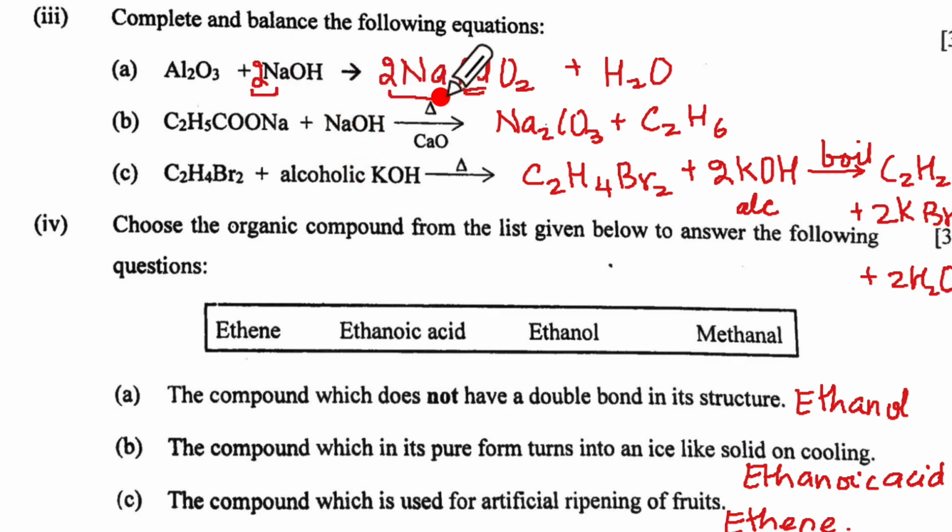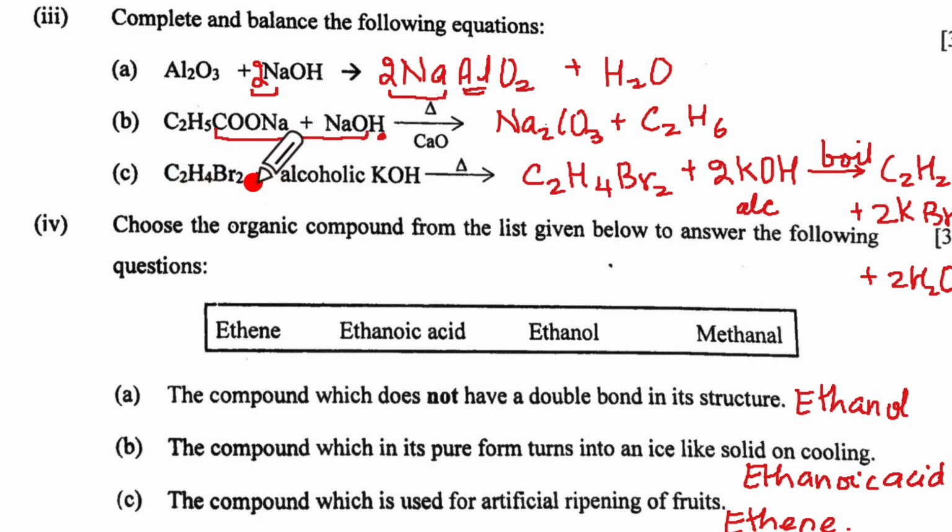Got that? Now check H2O. It has 2 H's. This has 5 O's. This has 4 and 1, 5 O's. Look at this. This is Na2CO3 that is here, and C2H5, and this H will make it C2H6. This is ethane gas. Now this may be a little demanding for you.